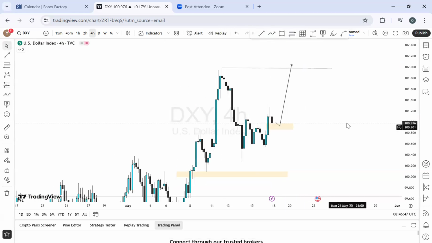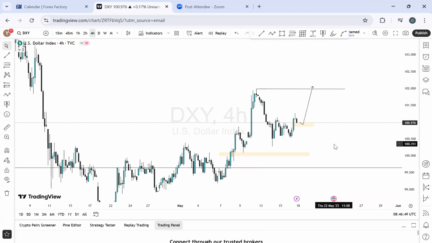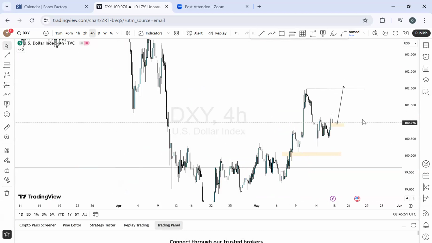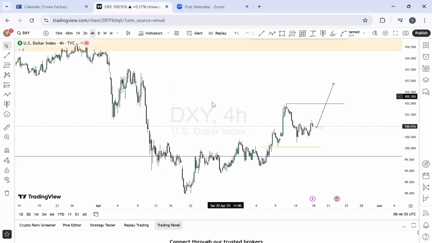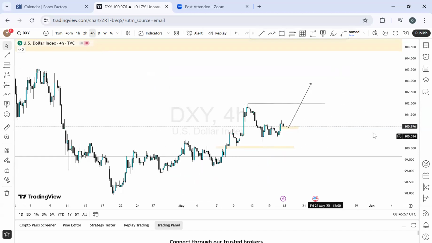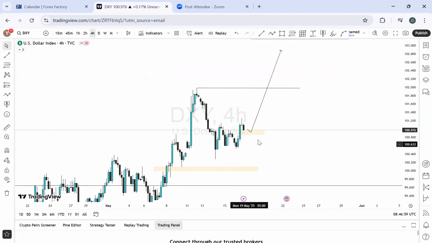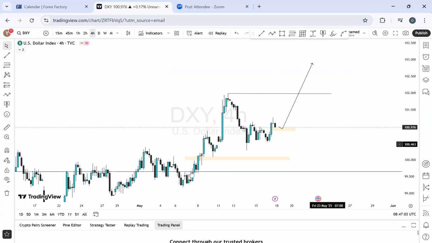So basically, this is what I'm looking out for on DXY. The outcome of this will determine what I'll be doing on Pound US dollar, Euro US dollar, and AUD US dollar. So right here, this looks bullish from where it is right now. This is DXY on 4-hour time frame. So this is the outlook, because we've seen what has played out. We've explained all of this over the week, so I don't want to repeat all of that. Let's go to the next thing.